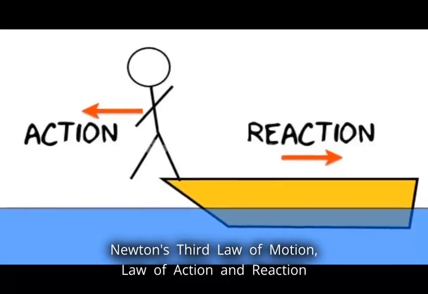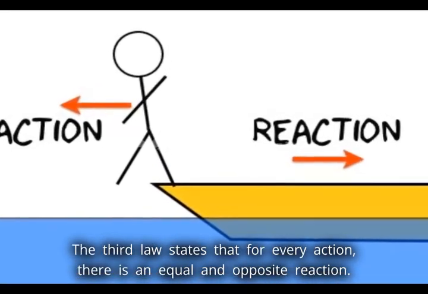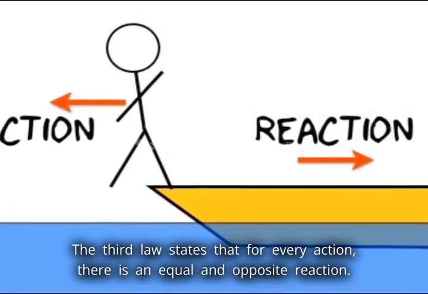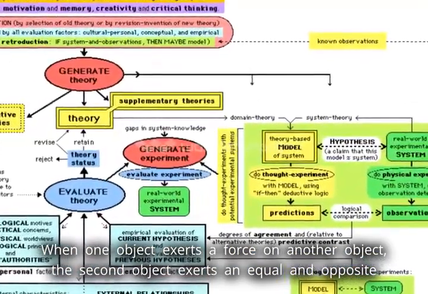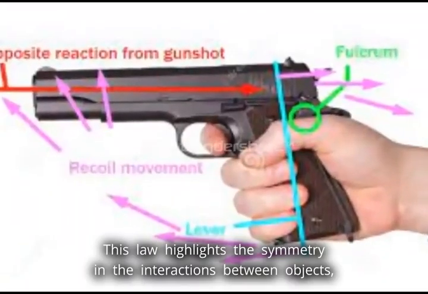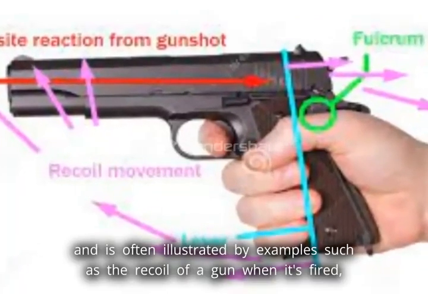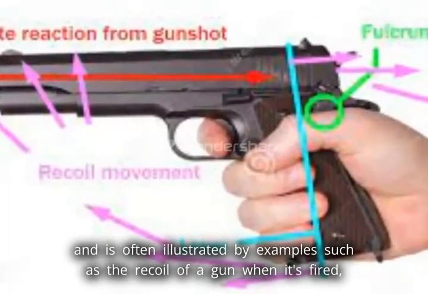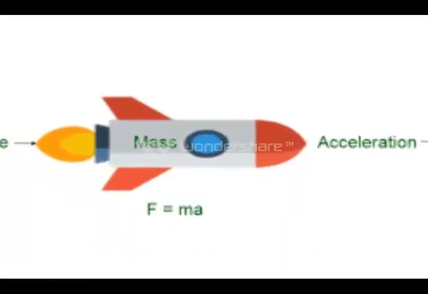Newton's third law of motion, law of action and reaction. The third law states that for every action, there is an equal and opposite reaction. When one object exerts a force on another object, the second object exerts an equal and opposite force back on the first object. This law highlights the symmetry in the interactions between objects and is often illustrated by examples such as the recoil of a gun when it's fired or the motion of a rocket in space.